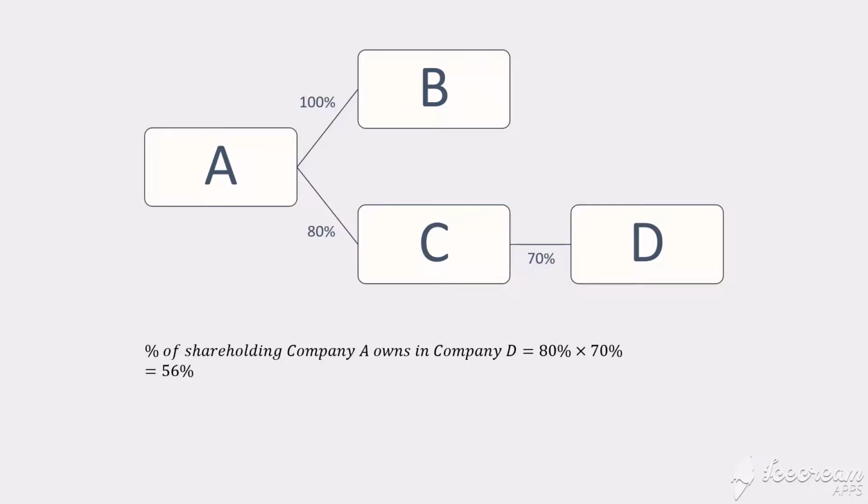Since it exceeded 50%, Company A controls Company D through indirect shareholdings in Company C. Company A is the holding company of Company D, and Company D is the subsidiary company of Company A. Company B and C are known as affiliate companies. These are companies which are owned by the same holding company.